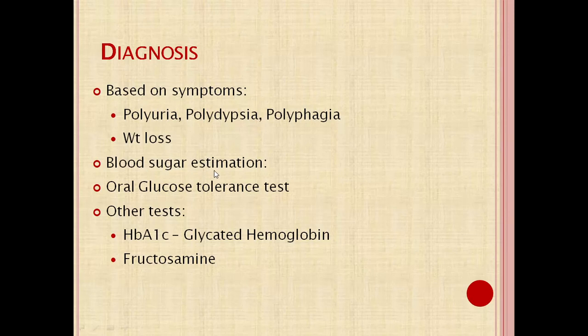Blood glucose estimation is also one of the main tests for the diagnosis of diabetes mellitus. Then OGTT, the oral glucose tolerance test, and other supportive tests for the diagnosis of diabetes mellitus include glycated hemoglobin, HbA1c, and fructosamine.